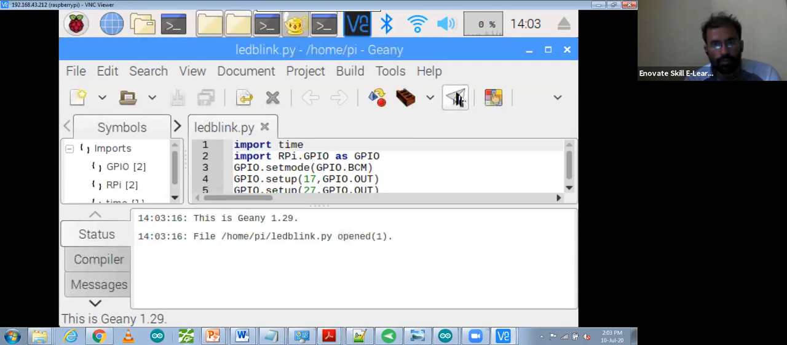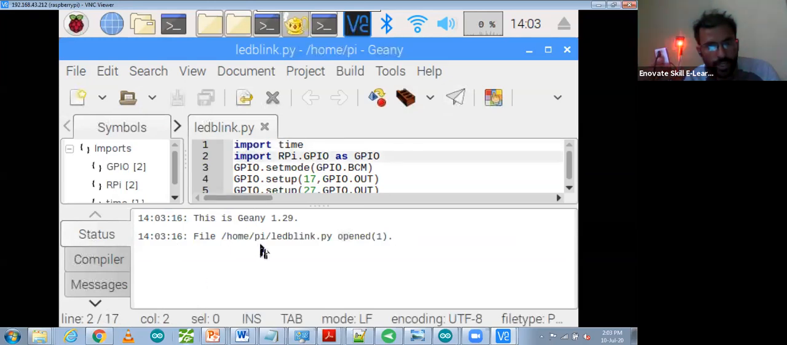Run to view current file. You can run it. Now you can see my LED is blinking. As I run it, my LED is blinking. So it's running over there in that particular location. So that Python script also you can run it.